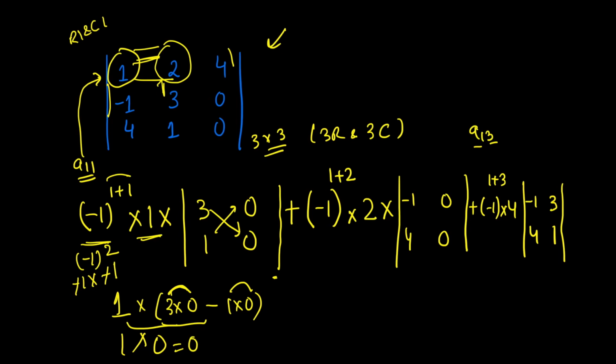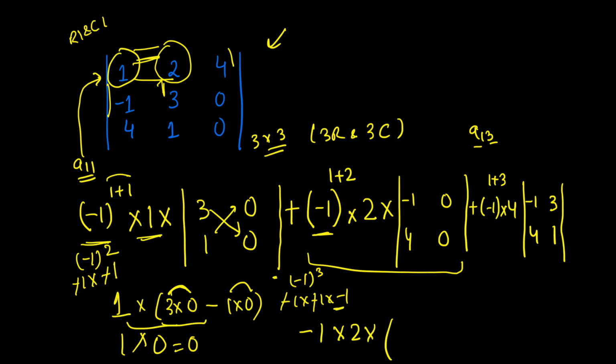Now let's solve this portion of the determinant. So this is minus 1 to the power 3, which means minus 1 is multiplied by 3 times. So you can cancel these two pairs, but there is one negative sign left. So this becomes minus 1 times 2 times, and when you multiply this, minus 1 times 0 is 0. Again 4 times 0 is 0. So the product is 0, corresponding to these elements.